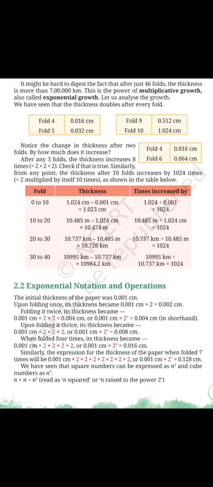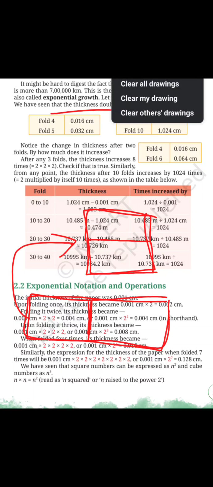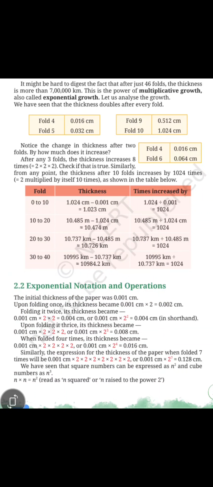Let us analyze the growth. We have seen that the thickness doubles after every fold. When you fold it the first time, the thickness doubles, and when you fold it again, it doubles again. So the first thickness is this and the second thickness is this. It means the thickness is just doubled after every fold.